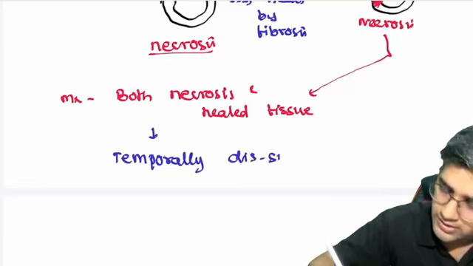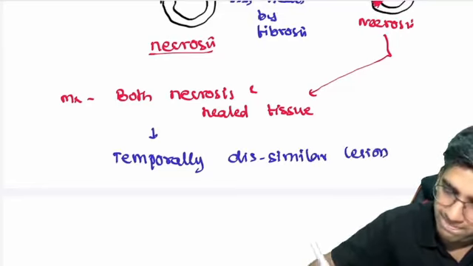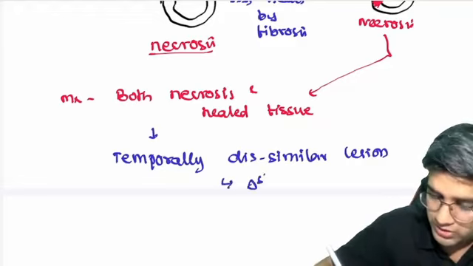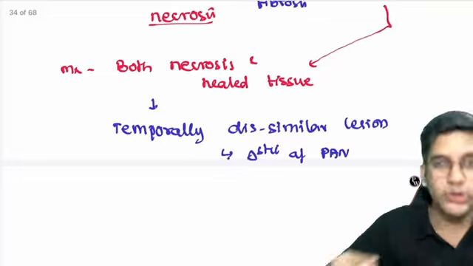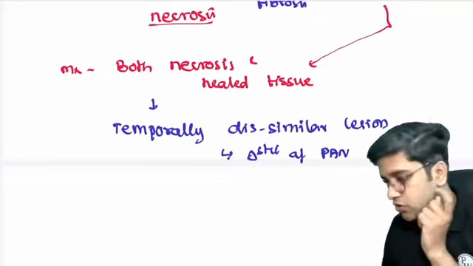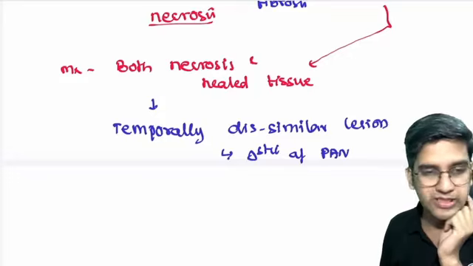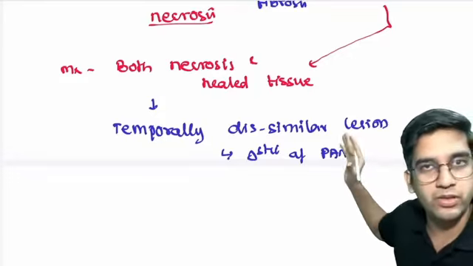Okay, the temporal dissimilar lesions, or dissimilarity, is diagnostic of PAN. This is very, very important. That's how you diagnose PAN. Temporal dissimilarity of lesions, right? Have you understood? If yes, tell yes. If not, ask me to repeat. I will repeat, because this I want you to remember.